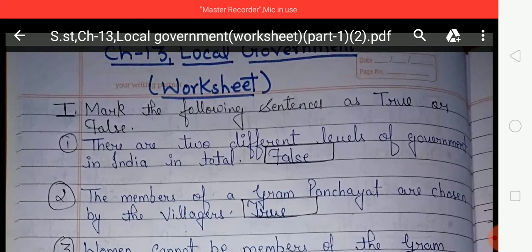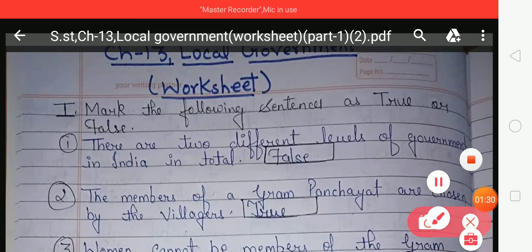India is too big a country to be run by one government. Therefore, we have three different levels of government in India. First is the central government, second is the state government, and third is the local government. There are three different levels of government in our country. So students, now look at the exercises.